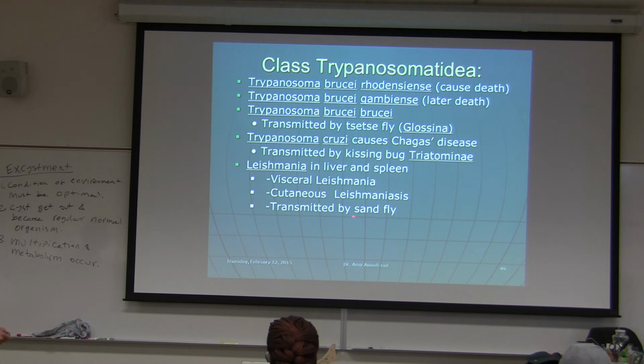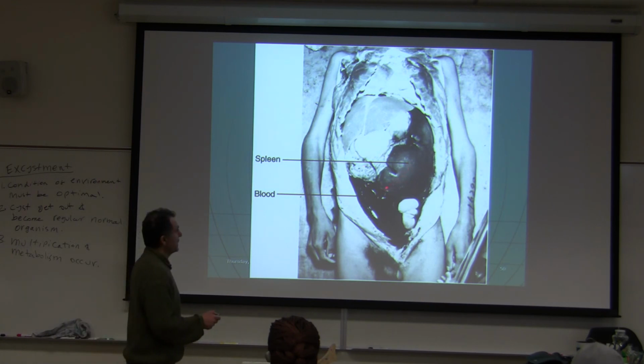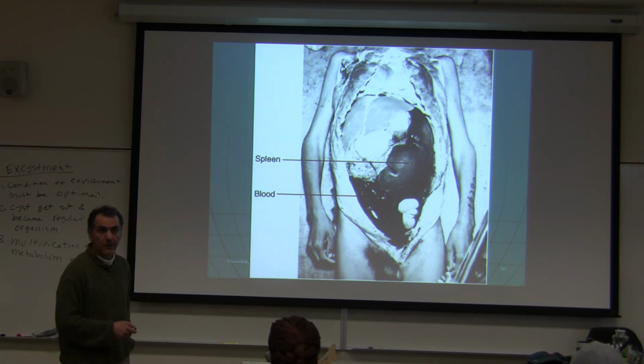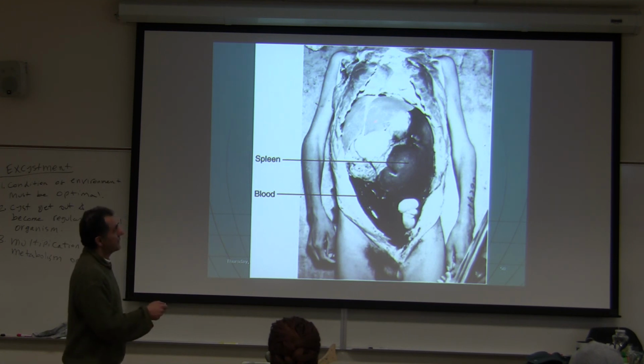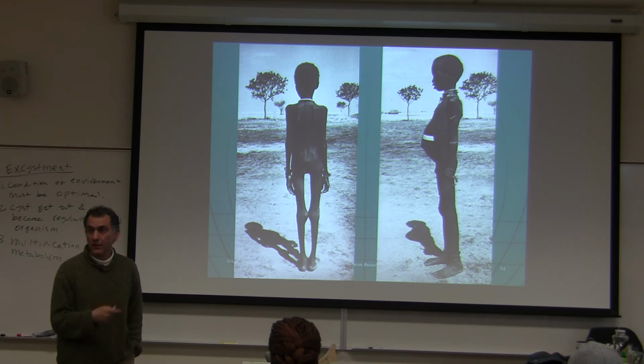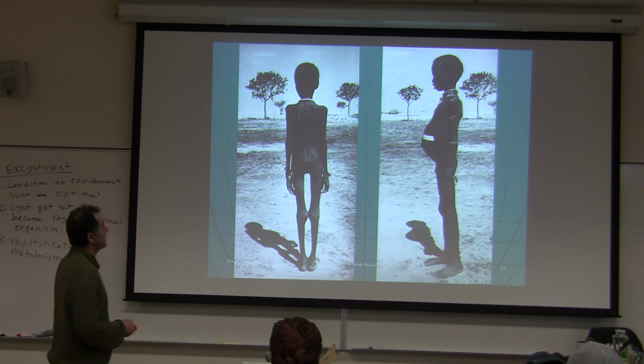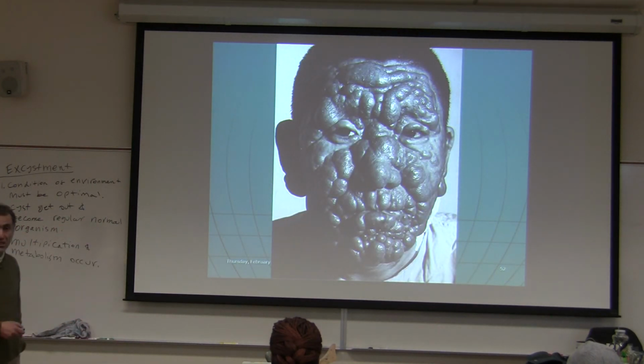It is transmitted by the sandfly. Here is a person with an enlarged spleen, and of course, as I said, this course is all about blood and gore, right? So the person has died. The liver is, I think, abnormally large as well. Here's a person that you say, wow, he's very skinny. Of course, he's malnourished, but the belly is huge. Why is that? Because that person is not only malnourished, but also infected with Leishmania. So most of this is liver or spleen.